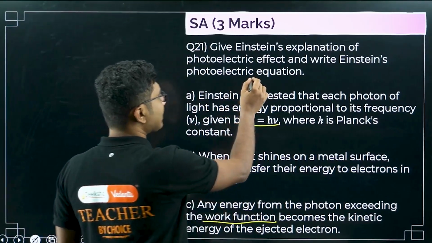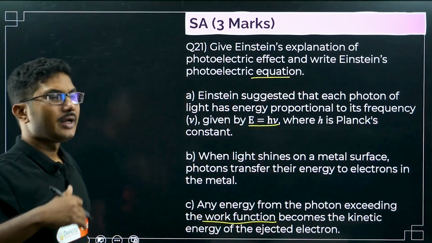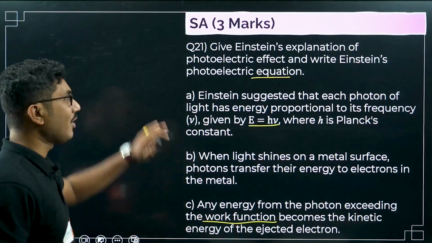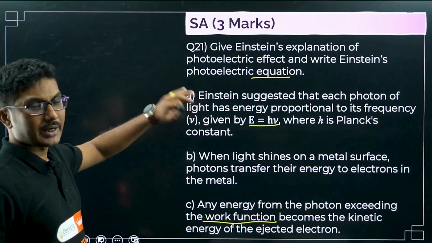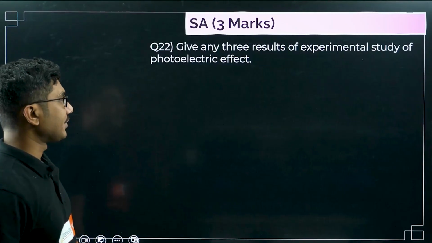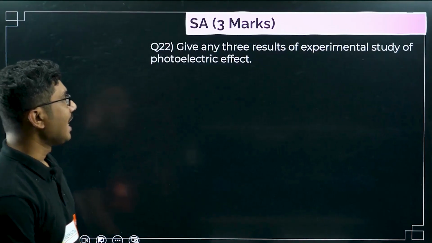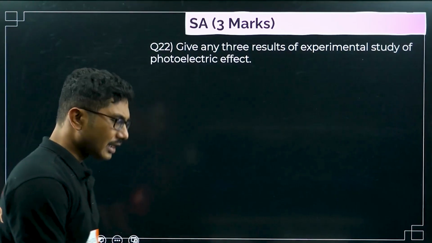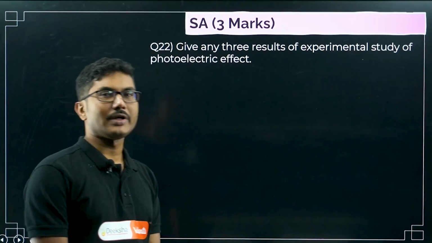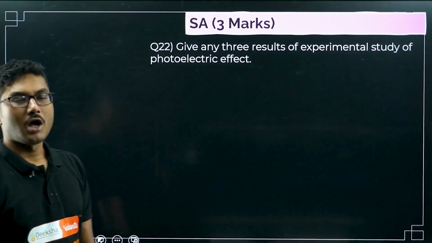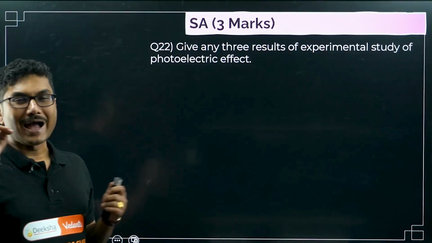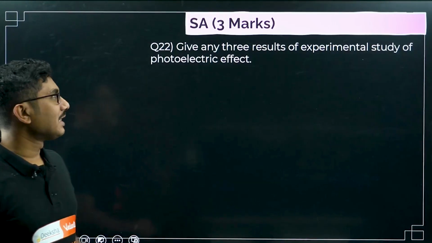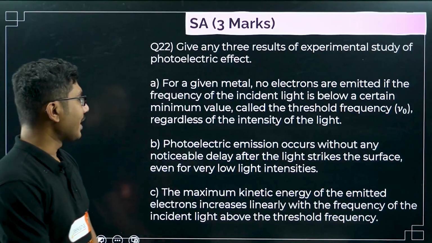This equation part is pending. We will come back to it with a new question where we will only be discussing the equation. So right now I am not answering this equation part. It will be covered in a later question. So now let's see the next question. Give any three results of experimental study of photoelectric current. Very, very important. These two questions are very, very important questions from this chapter. Most often asked: Einstein's observation and three results. So these are the things that you can write from there.